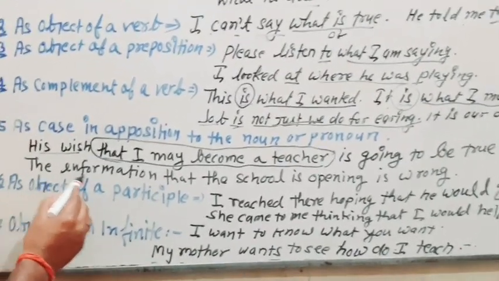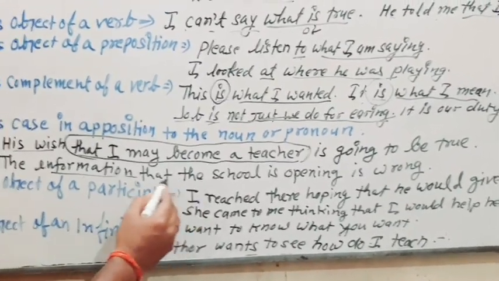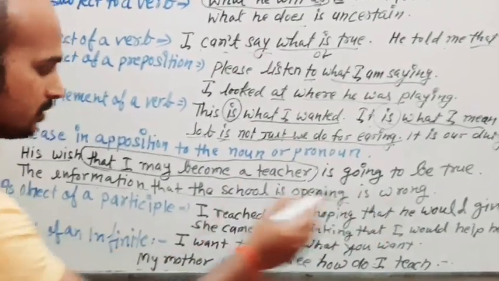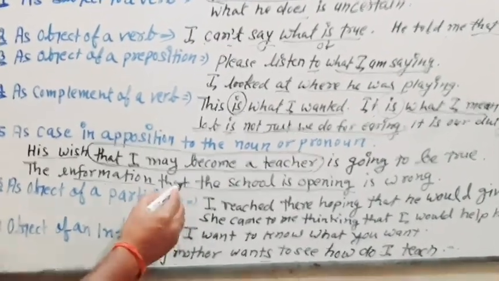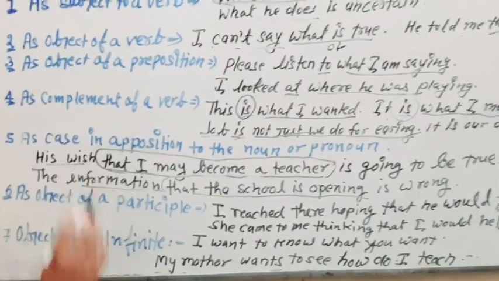Now just see the information. This is a noun, that the school is opening. What is the information? That the school is opening is wrong. So what is wrong? That the school is opening. So we are having this case in apposition here just with the noun. Okay.